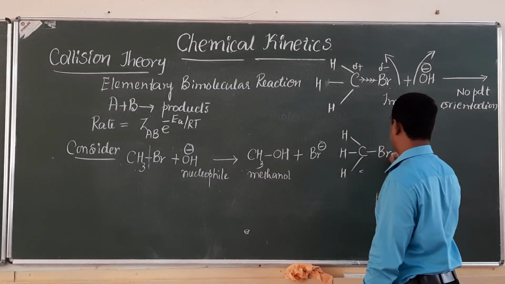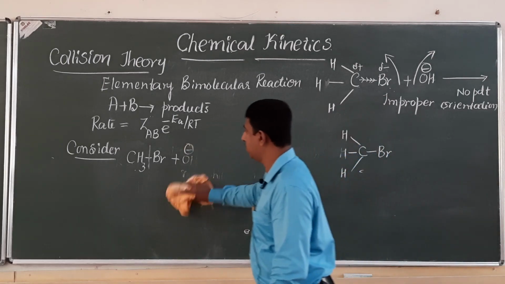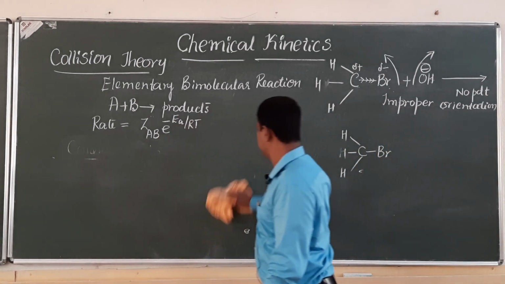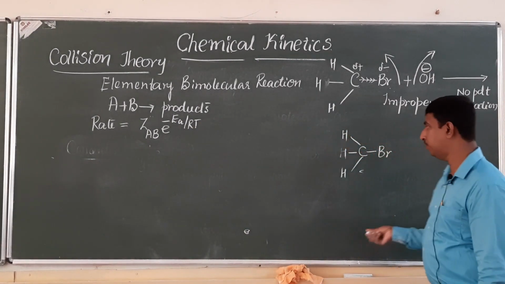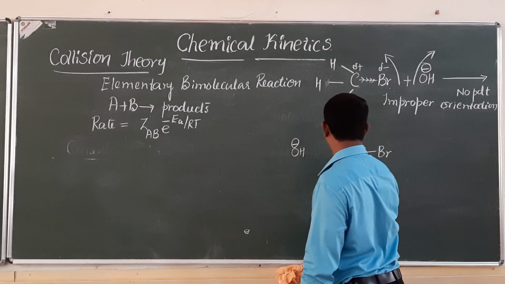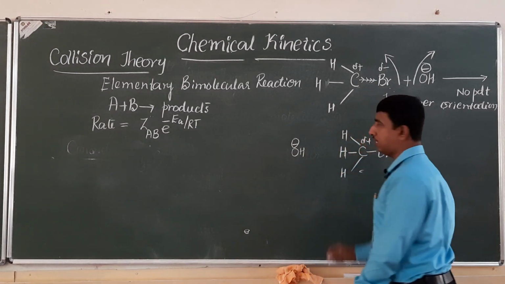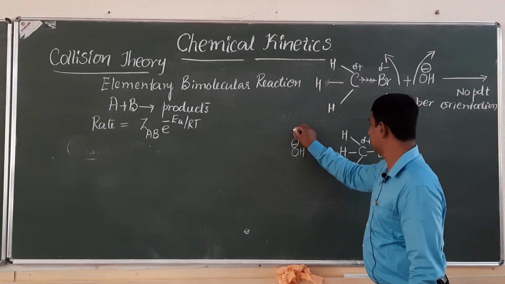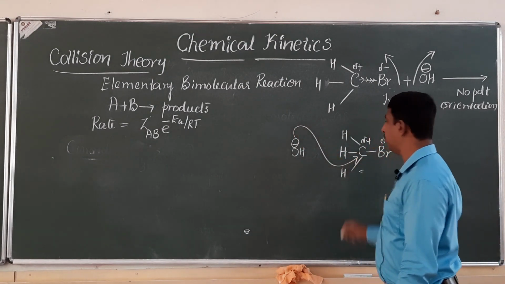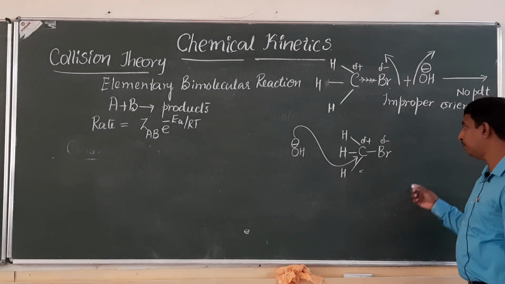See, methyl bromide is attacked by the nucleophile from the back side. It is attacking the carbon from the back side, the carbon carrying a positive charge, bromine carrying a negative charge. If it is attacking the carbon from the back side, then there will not be any electronic repulsion.